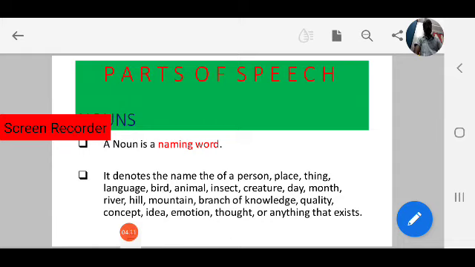So, noun denotes a name. Noun is basically a naming word. It denotes the names of everything that exists.